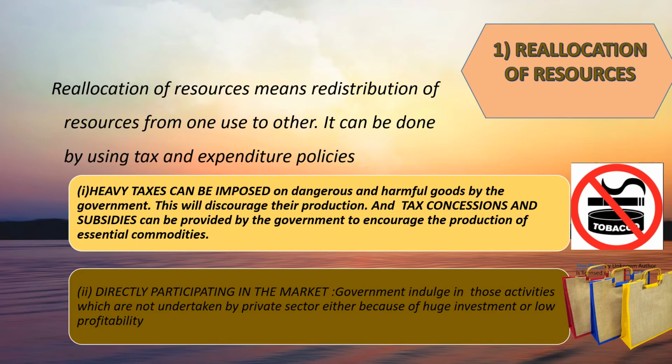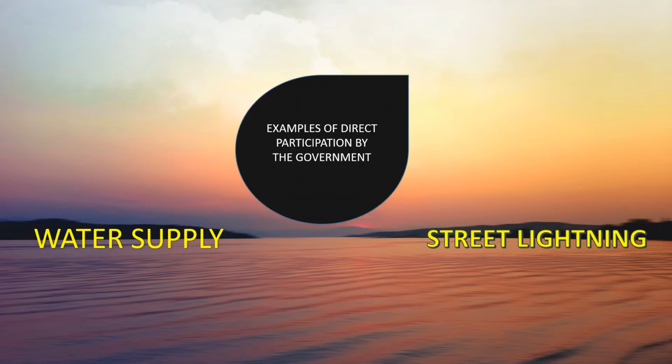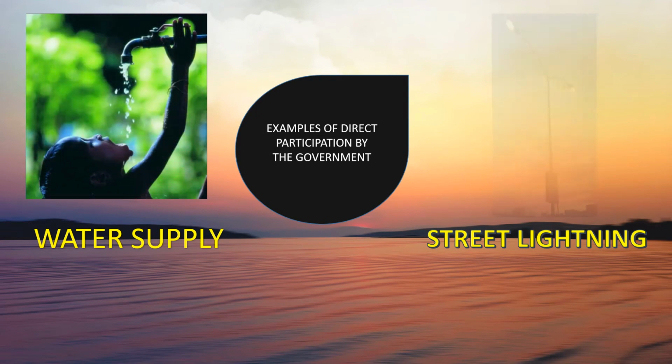And second step, by expenditure, the government can involve itself in the market. Why does the government involve itself in the economy? Because the private sector refuses to undertake some of the production because of either huge investment or low profitability. And these goods on which the government invests are known as public goods. Examples of public goods in which the government directly participates are water supply and street lighting.